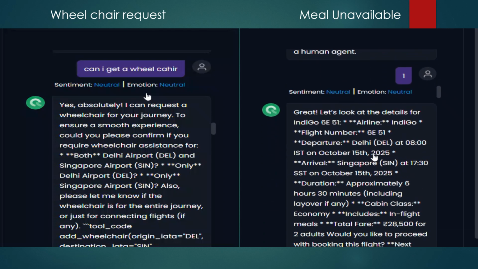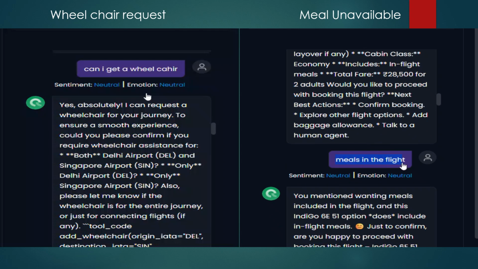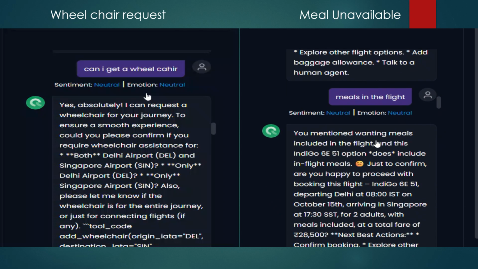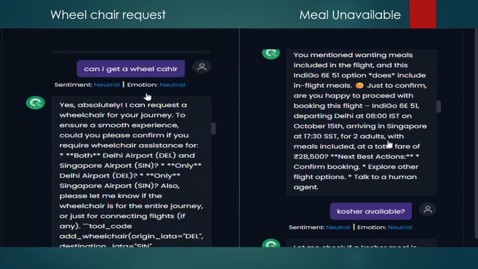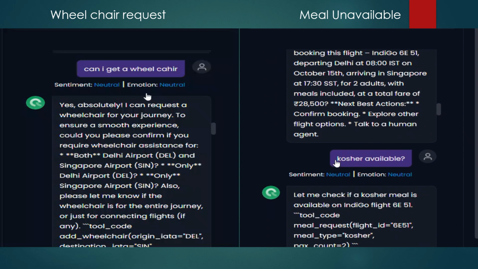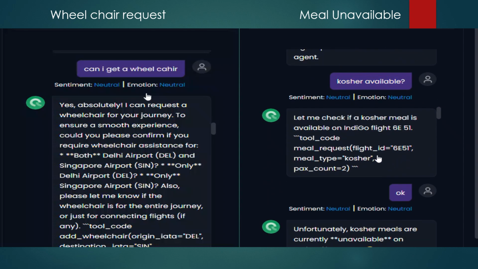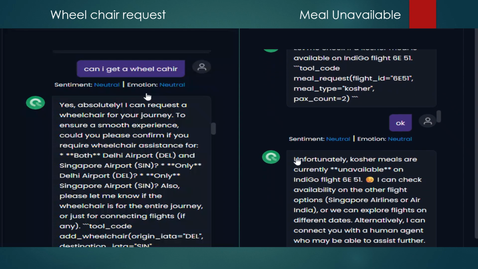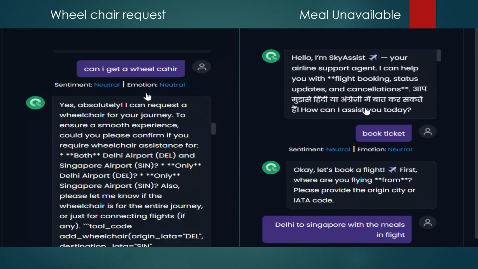After that, I have opted for the meals option in the flight. It said that meals are included in Indigo. In the next request, I mentioned whether kosher is available or not, especially. It checked the availability of kosher meals. The response was, unfortunately, kosher was not available on Indigo, so it is prompting you to check the availability of other flights like Singapore Airlines or Air India. This is how our agent responds to the edge case.